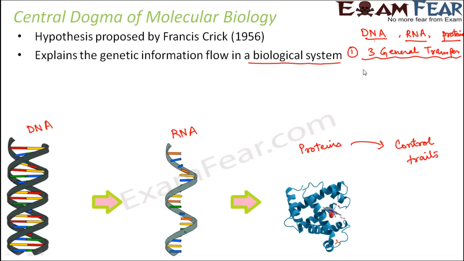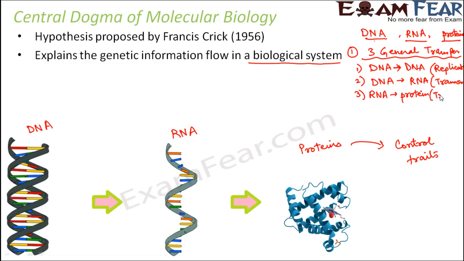So the three general transfers which take place are: first is DNA to DNA. What does that mean? DNA to DNA is nothing but replication, which we spoke about just now. So this is the process of replication. Next is DNA to RNA. That is what we are going to talk about now. That is transcription. And the third one is RNA to protein. That is known as translation. This also we will discuss after transcription. So these are the three general transfers which take place in most of the organisms.